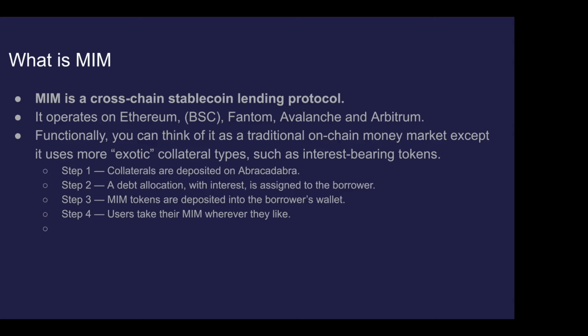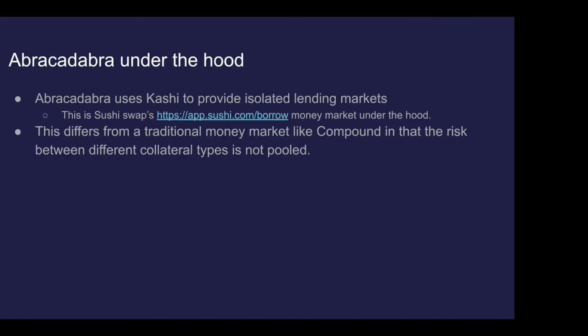So the flow is basically you deposit your collateral into Abracadabra. You get a debt allocation, which you can use as collateral in a loan. And against that, you can borrow MIM tokens. And then you can do with those MIM tokens whatever you'd like. And we'll get into what you can do with them later on, which is where this becomes somewhat interesting.